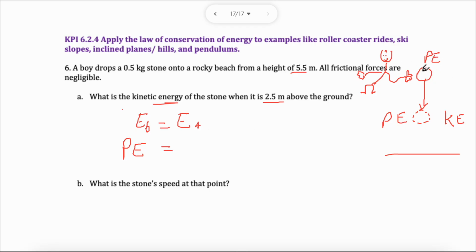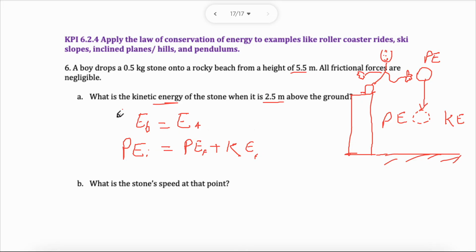No kinetic energy at the beginning. Once it's released, it will have potential energy because it's still not hit the ground. This is the ground. And he's floating for some reason. Let's give him a stool to stand on. There you go. He's standing on a stool. Okay, being very silly. And then, of course, it falls. Afterwards, it has a PE and it has a KE. It has both. Okay. So this is initial. This could be final.